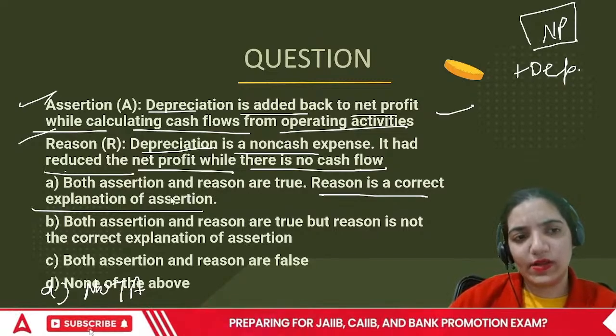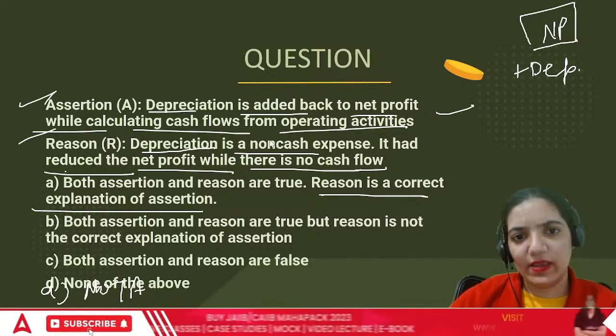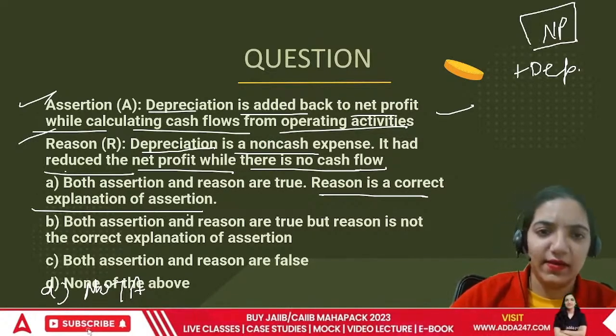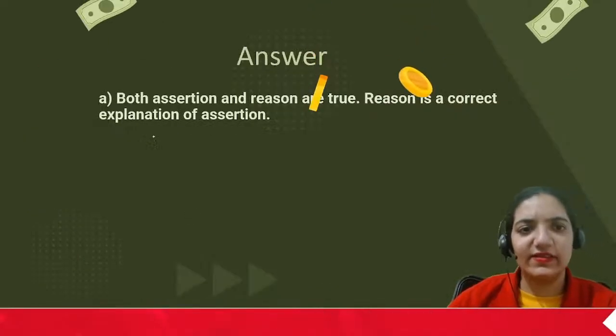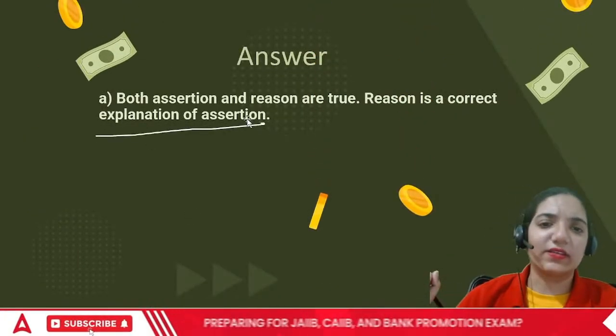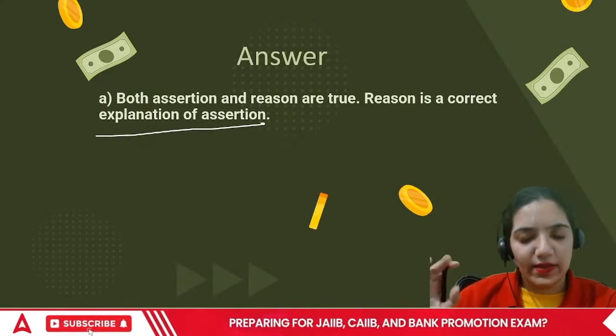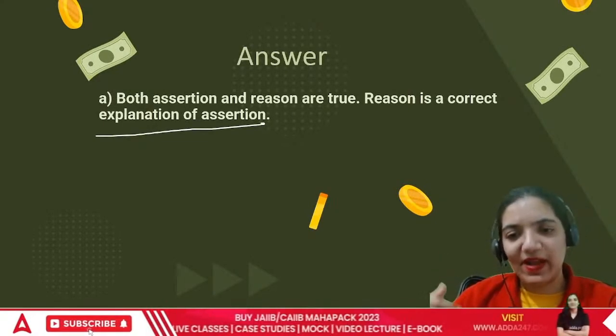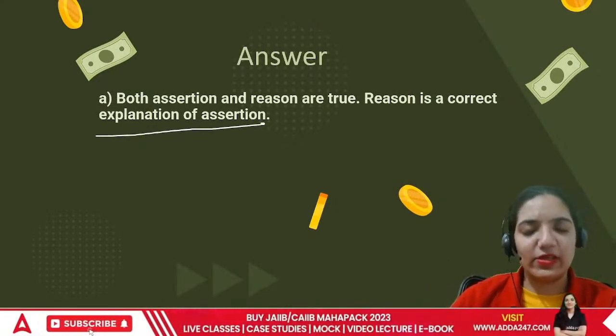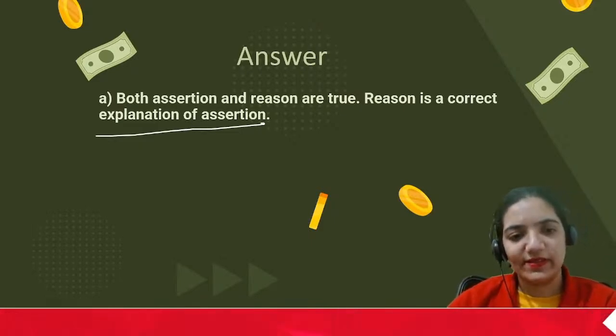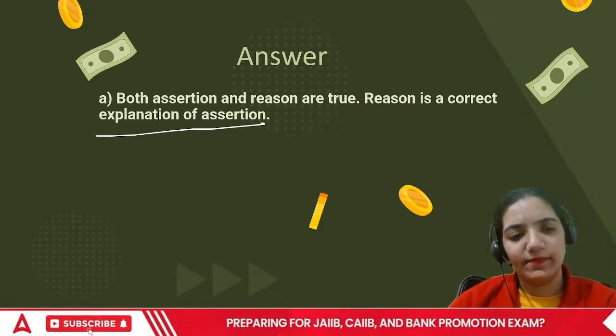So in this case the correct answer is going to be A. Okay? The correct answer is A. Both are correct. Net profit adds back the area of depreciation because it's a non-cash expense. Okay, na?